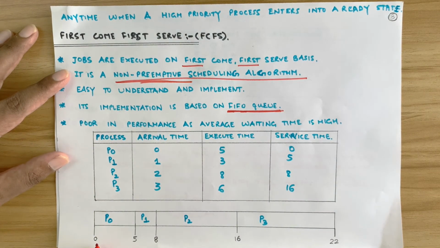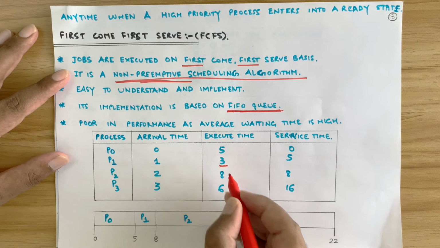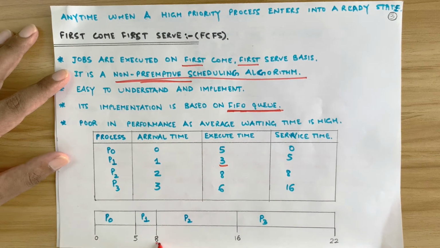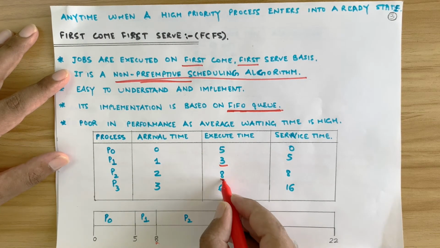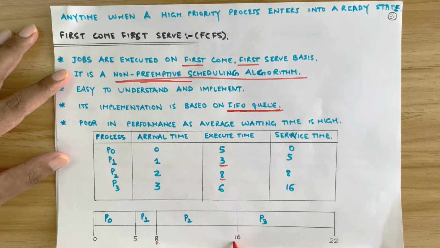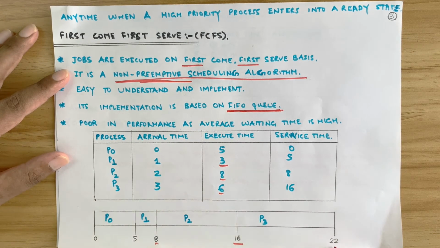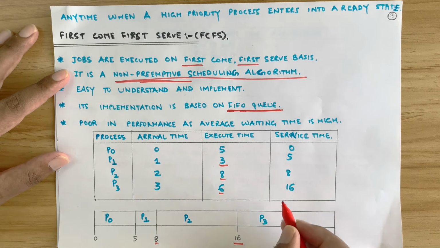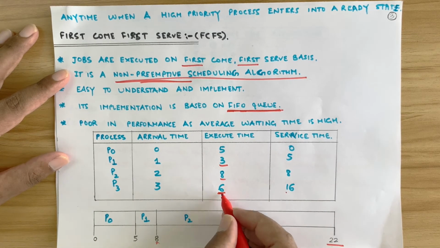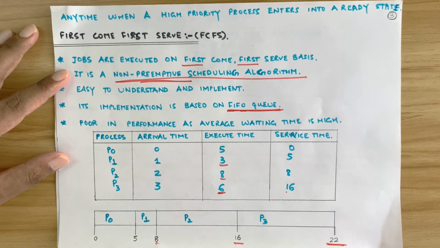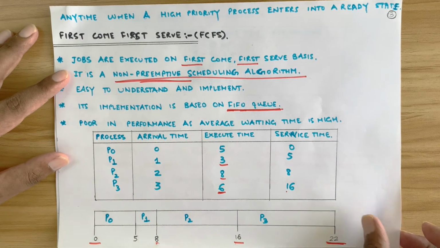So here is a Gantt chart. P0 starts at 0, finishes up at 5 seconds, then P1 starts its execution, then it goes till 3 seconds, that is till 8 seconds, and then it goes till after 8 seconds. At the point of 16 seconds, you enter into the P3 process. P3 process finishes up at 22 seconds. Since its execution time is 6 seconds, it finishes up at 22 seconds after the start of 0, right?